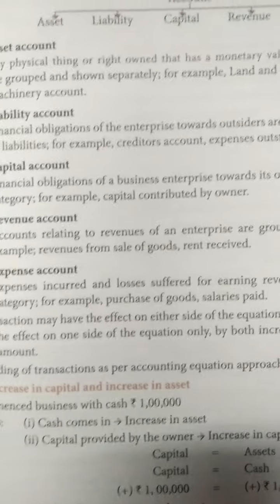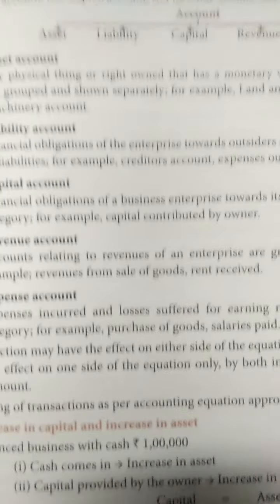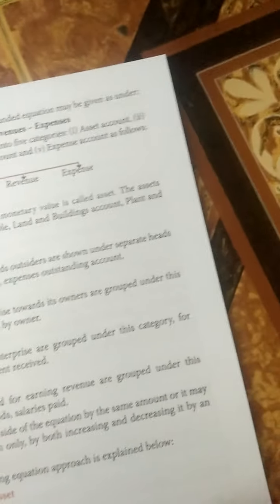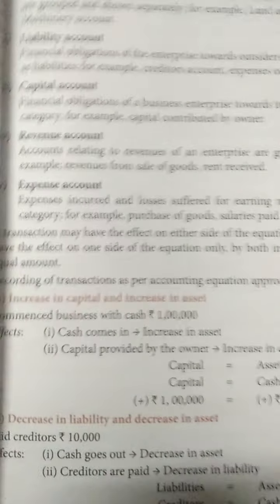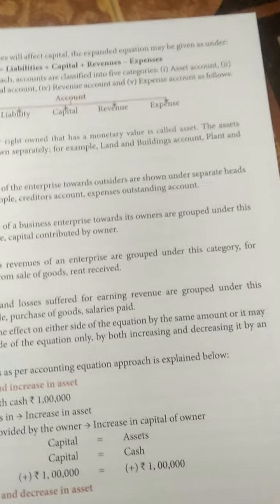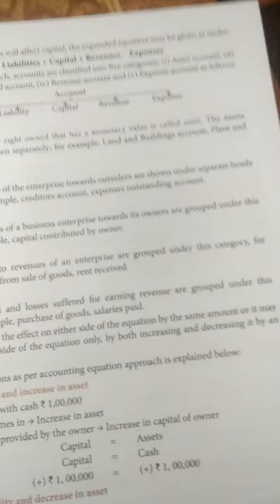Then assets is equal to capital plus liabilities, which may include our revenues and expenses. Revenue means income, income by way of sale of goods, rent received. Expenses means purchases, salaries, and any other type of expenses which have been incurred. Exercise sums and all, I will teach you separately.